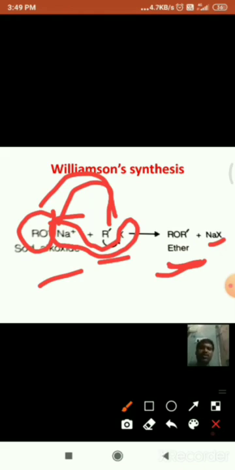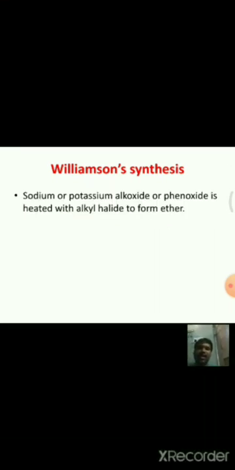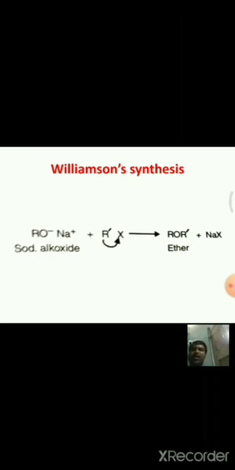This is the sodium salt, sodium alkoxide. It reacts with this alkyl halide and forms the ether molecule ROR dash, and this is the sodium halide, NaX. With the removal of this sodium halide, it forms ether. This is known as Williamson synthesis.